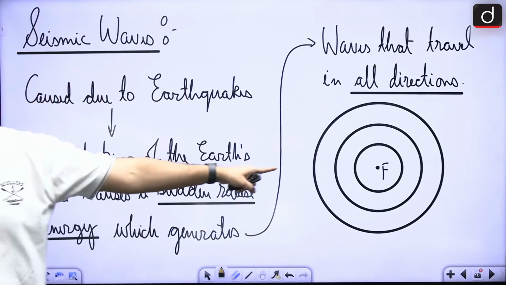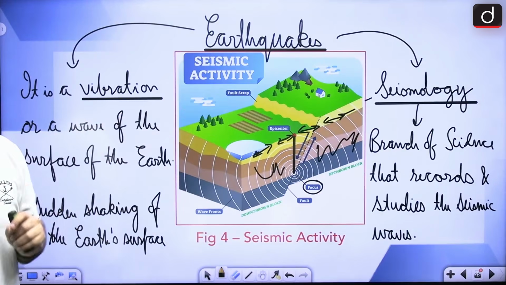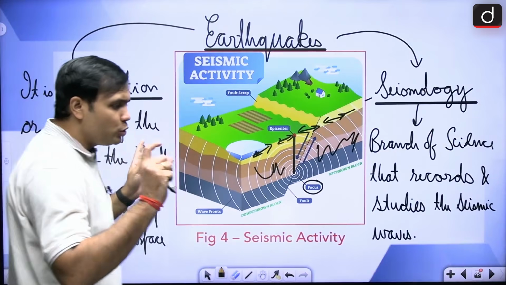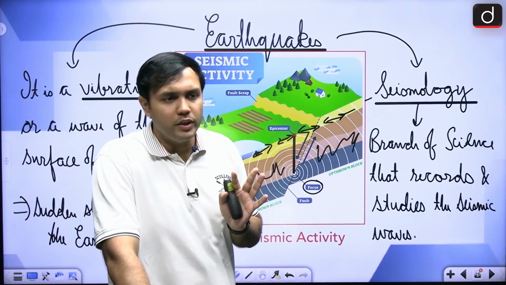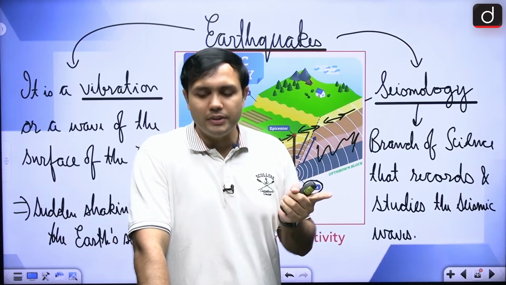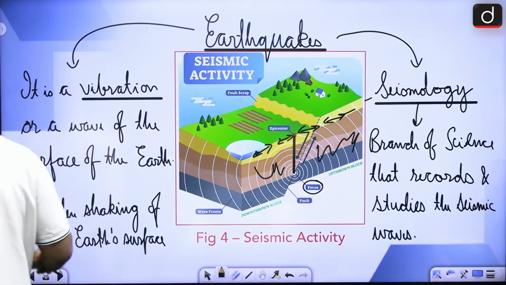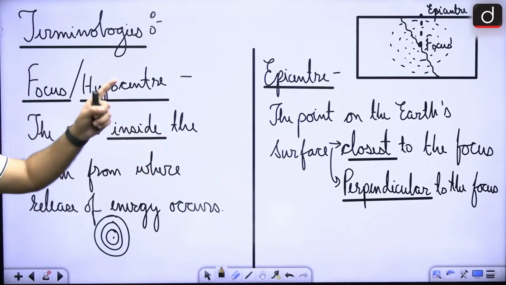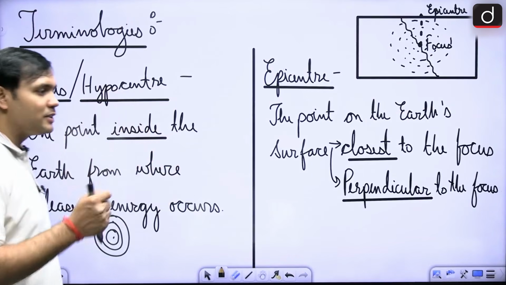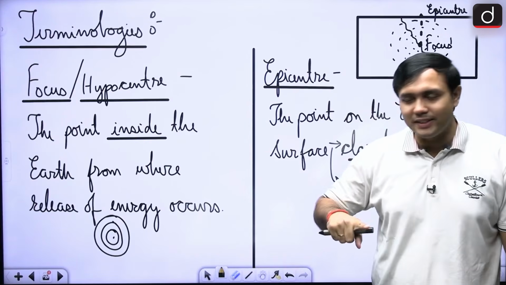Now, they are called seismic waves. From there only you will find the term called seismology, which is a branch of science that studies this kind of activity, right? Now, here two terms are very important. Whenever you are hearing about earthquakes, you will find focus and epicenter, that is frequently being seen in case of these earthquakes, right? So, let's see what is this focus, what is this epicenter. In fact, there is a possibility that they might use the term hypocenter and epicenter, right?